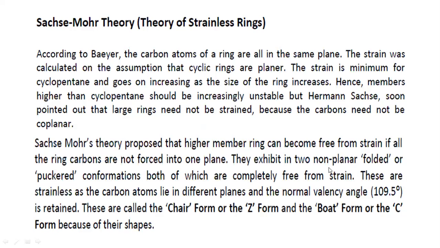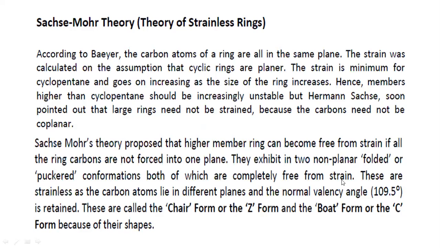They need not be planar, and they are going to achieve what type of structure? Folded structure or puckered conformation, both of which are completely free from strain. They may achieve any conformation which is free from strain. There will not be any limitation for those carbon atoms.